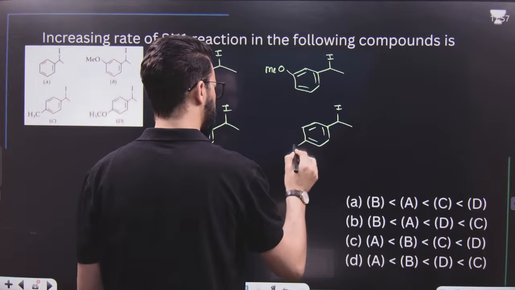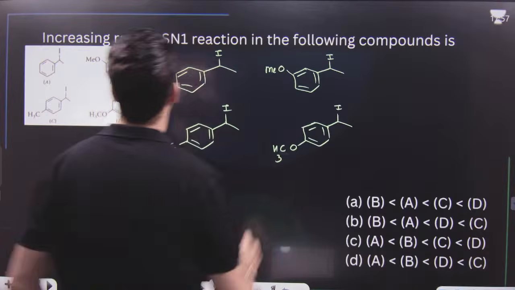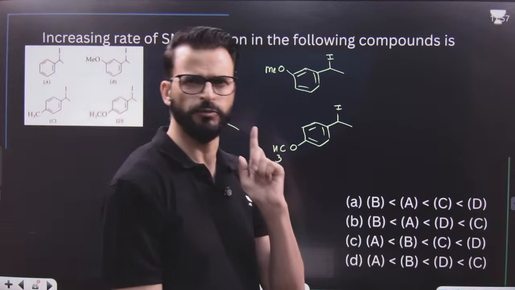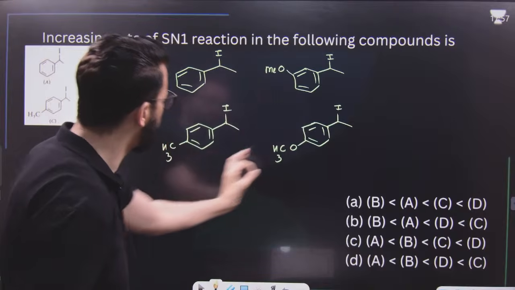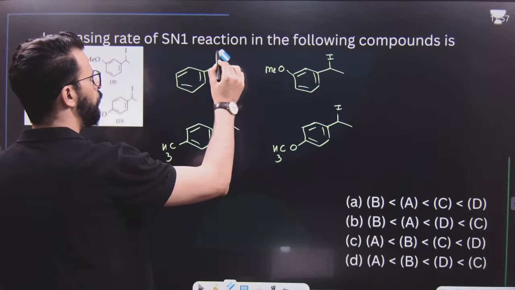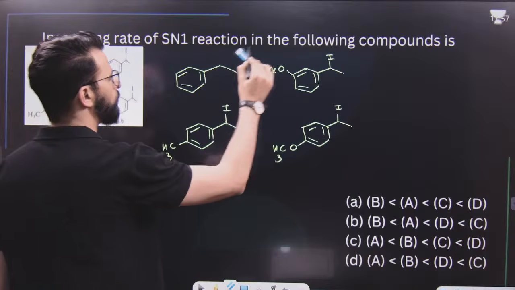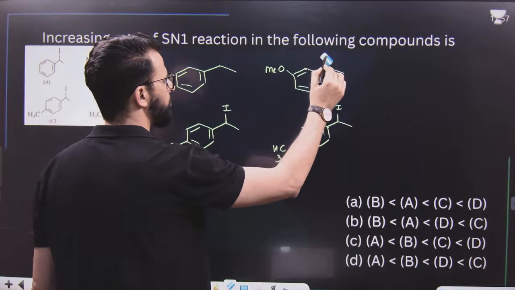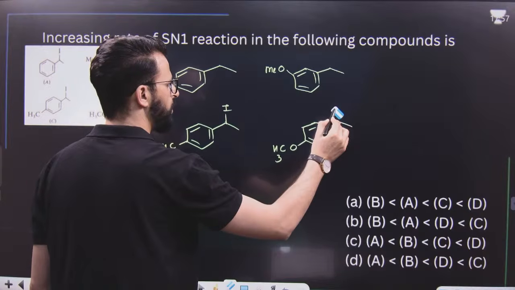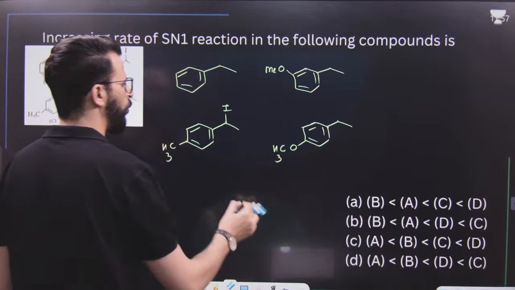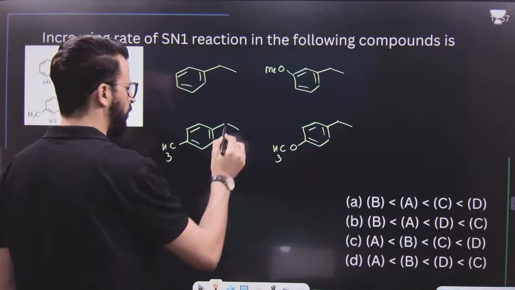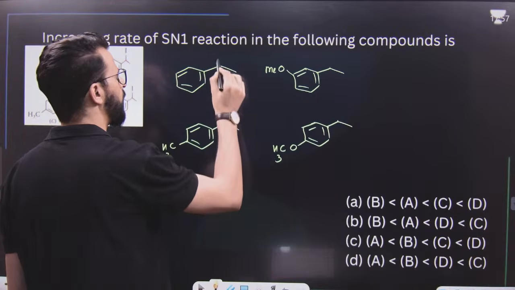What we have to do is tell the increasing rate of SN1 reaction. That means we have to form carbocation. So let me form carbocation in all these. Let me remove iodine, break the C-I bond, because the first step of SN1 reaction is formation of carbocation. So carbocations will be formed like this.